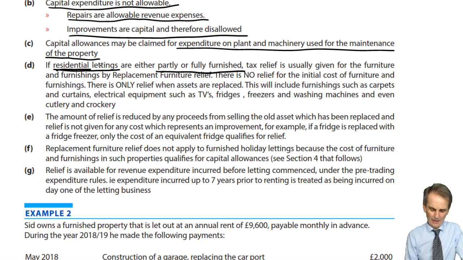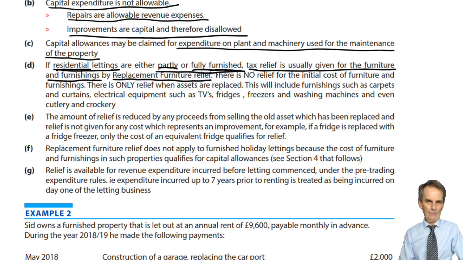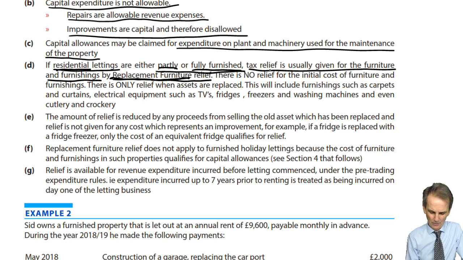If we've got residential lettings and they're either partly or fully furnished rather than unfurnished, then tax relief is usually given for the furniture and furnishings by, here's a lovely term, replacement furniture relief. Now, it's a little bit complicated, this, and it will take a little bit of time for you to study and to work through on examples to make sure you've got your head around it. What does this mean? Replacement furniture. Well, there's the first point. There is no relief for the initial cost of furniture.